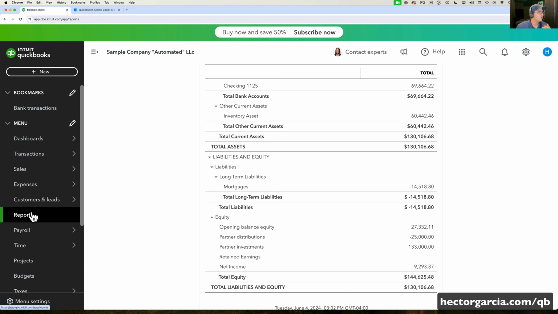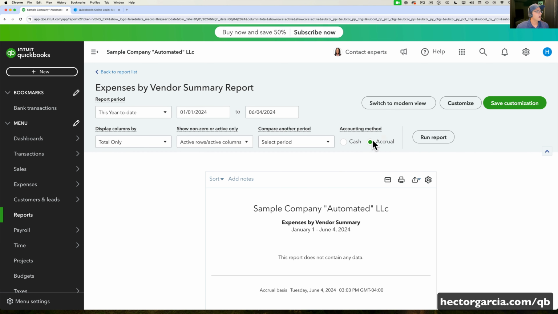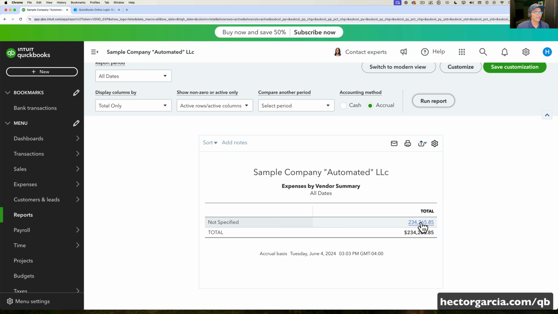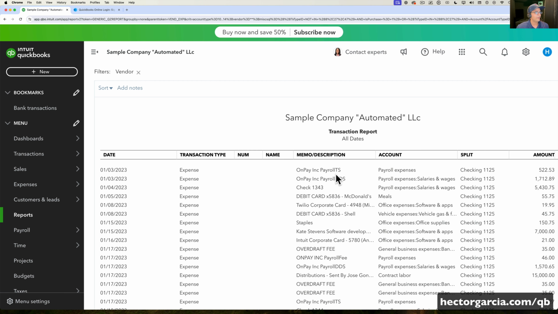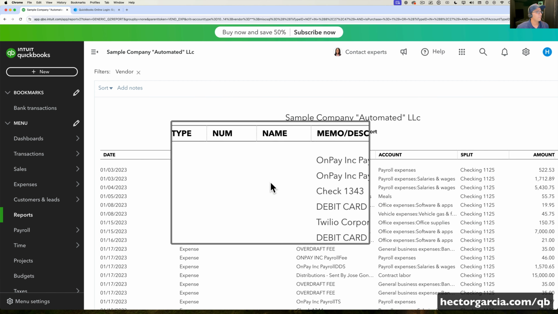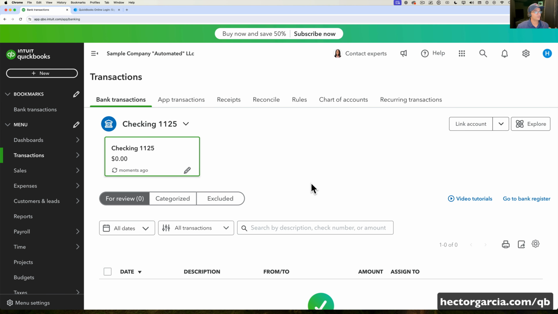The other thing that I don't like about the automation part is that, okay, if I do expenses by vendor summary, in the automation, let's just do here all dates. The automation doesn't really create vendors, doesn't create payee. So I don't really get the flavor of looking at my expenses by payee. I can click on that 234 and all the transactions came in. All the stuff came under memo because that's the stuff that came in from the bank, but none of the payees come in. Yes, I can go back into bank transactions, and it's actually a really pretty cool thing.